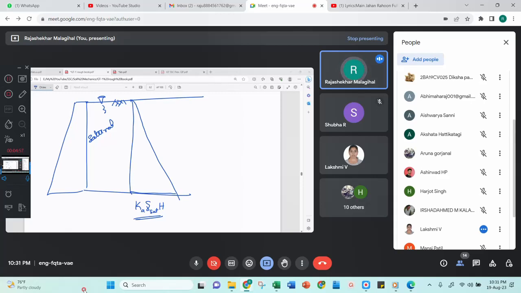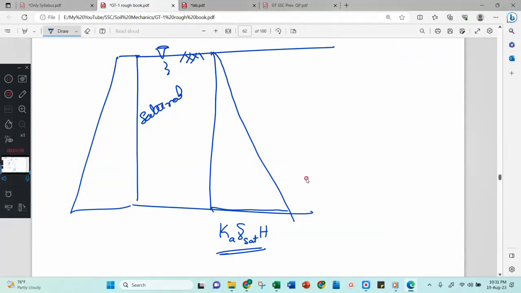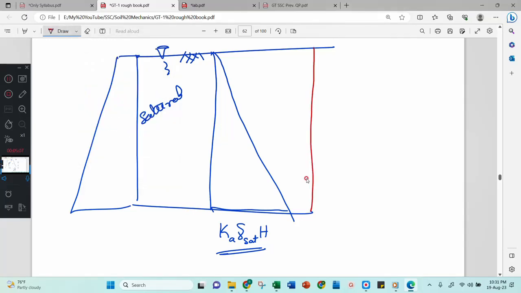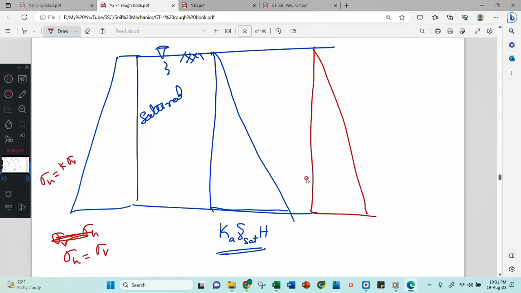You should answer no. Look here. Because Pascal says that sigma v equals sigma h, so sigma h equals sigma v. And Rankine says that sigma h equals k into sigma v. Then according to Rankine, k is nothing but sigma h by sigma v. According to Pascal, k is nothing but 1, which is sigma h by sigma v.